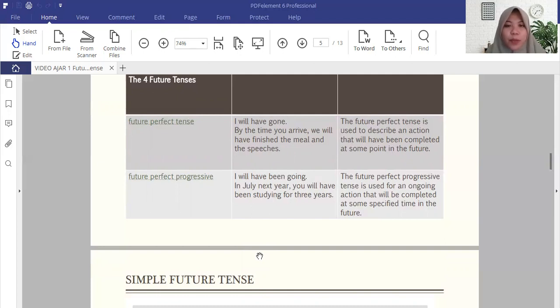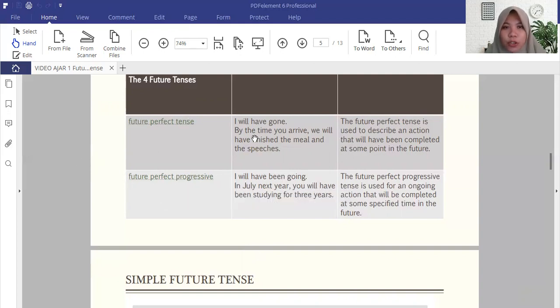So future perfect progressive. Future, the use of will. Perfect, the use of have plus verb 3 or past participle. And progressive itself, the use of verb in. So the future perfect progressive tense is used for an ongoing action that will be completed at some specified time in the future.